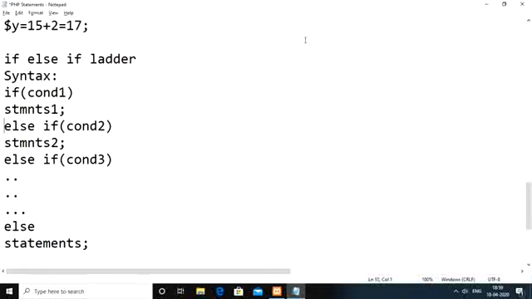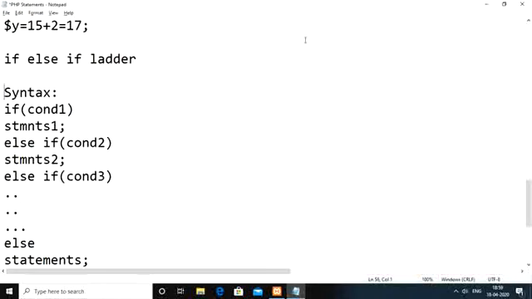In the same way, let us say somewhere if condition 2 has been satisfied, in that case we only need to execute the statements which are part of the second if condition, and we need to stop the execution there itself. No need to go on checking condition 3, condition 4, whatever we are having till the end of the if else if ladder. It means we are bypassing the conditions whenever one of the conditions has been satisfied. That kind of statements we generally execute with the help of the if else if ladder.